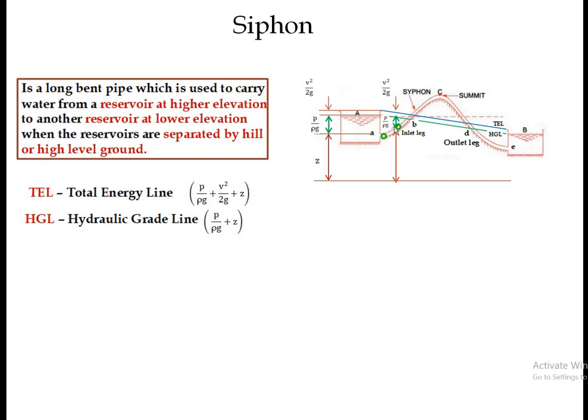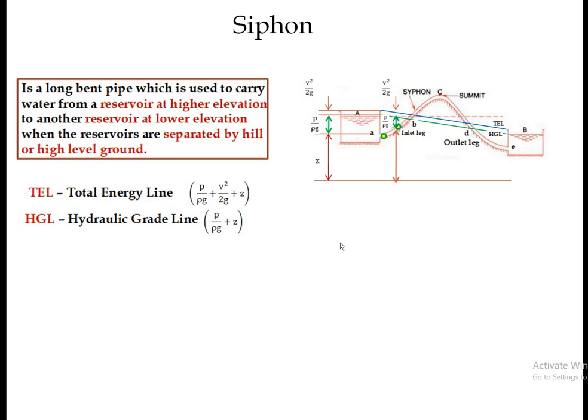So here you can see that at the second point the pressure head is less, because we know that V square by 2g is constant at each and every point in this siphon. One thing again I want to discuss here: this velocity remains constant because the pipe diameter is constant. So the velocity at each and every section of this siphon is the same. So only there are changes in potential head and pressure head.